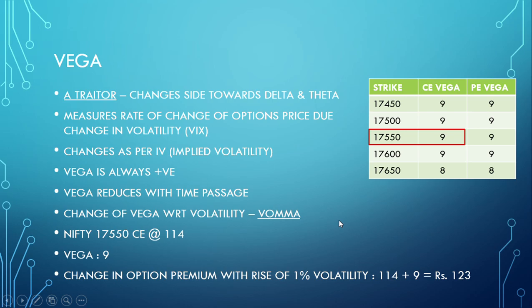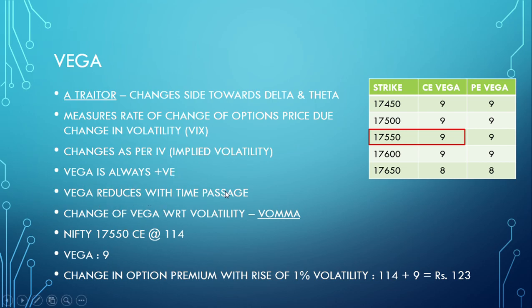Now let's see Vega. Vega is a traitor. Why? Because it changes side towards delta when it increases, and when it decreases towards theta. So it is not taking any side, and it goes from one side to the other depending upon the change of volatility. So it measures the rate of change of option price due to change in volatility, which is derived from India VIX. Now this changes as per IV, implied volatility, which is shown in the option chain also as IV, and Vega is always positive.